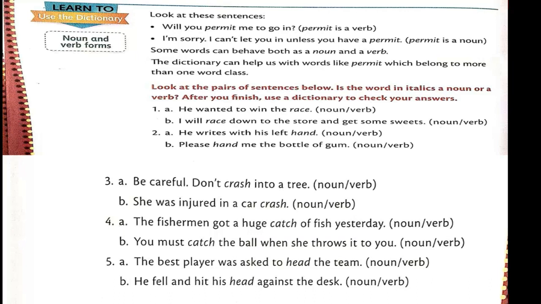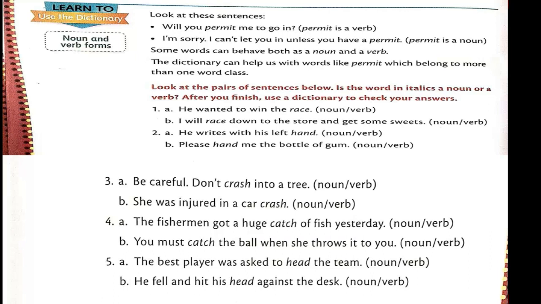Let's look at the first sentence. The first sentence is, he wanted to win the race. Second is, I will race down to the store and get some sweets. Search this word in your dictionary. If you look at the first sentence, he wanted to win the race. Here race means competition between the runners. So this is a noun.